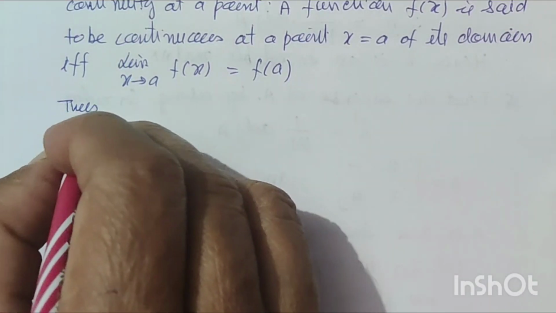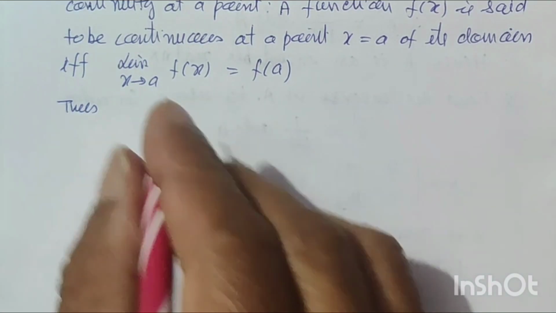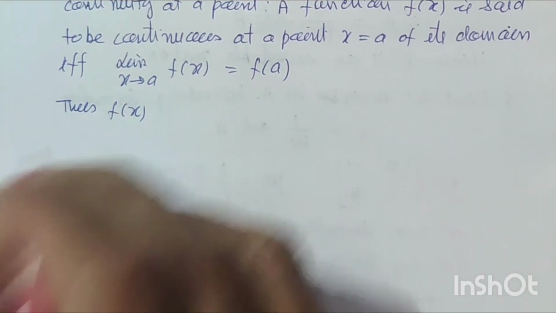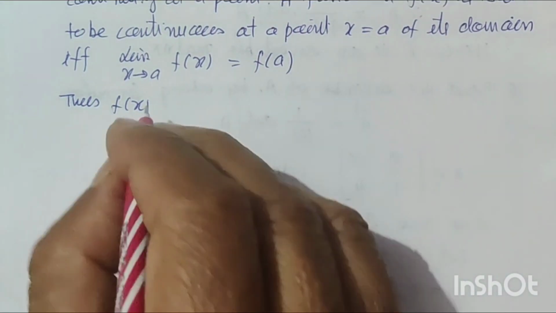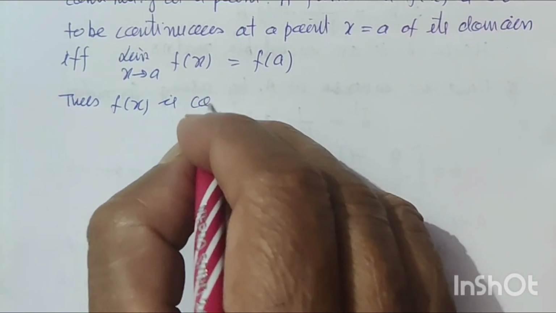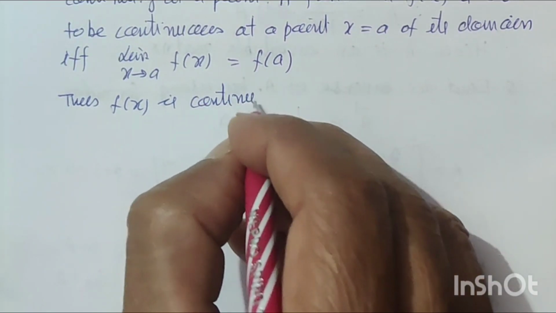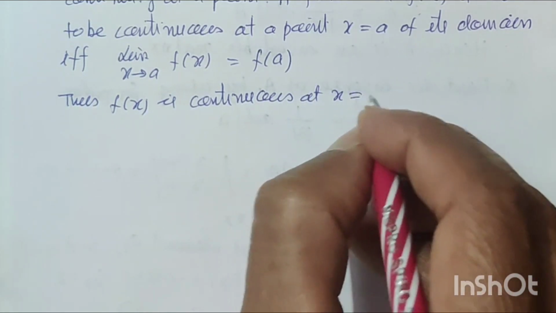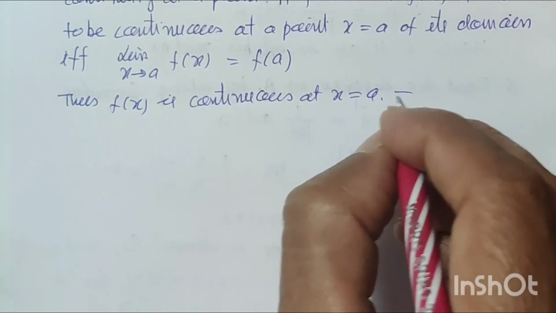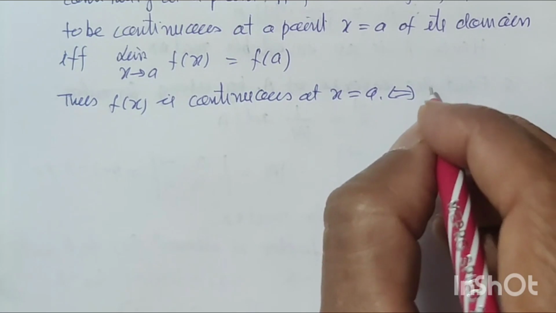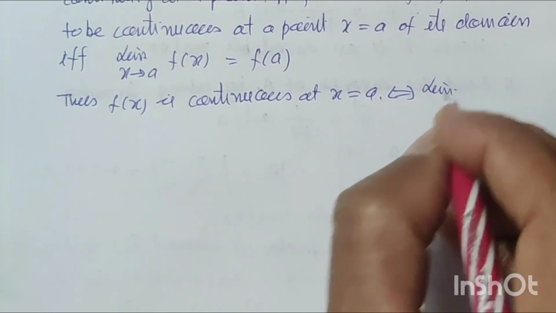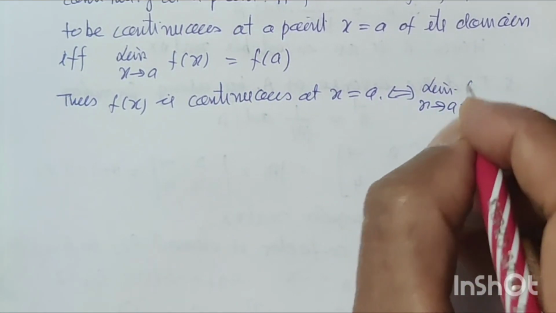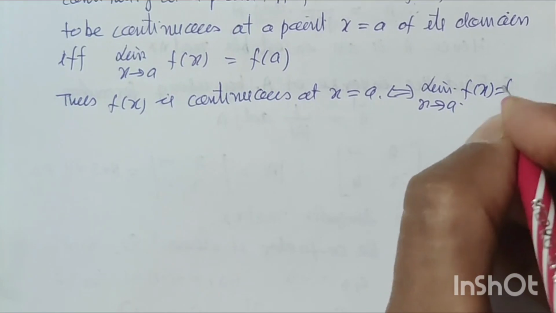Thus f(x) is continuous at x = a if limit x tends to a f(x) is equal to f(a).